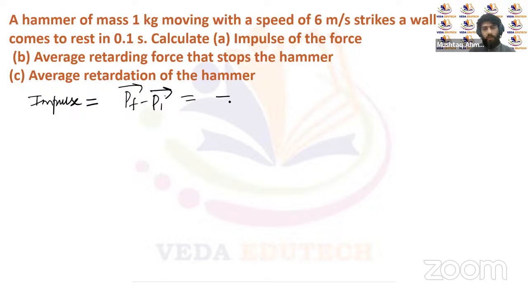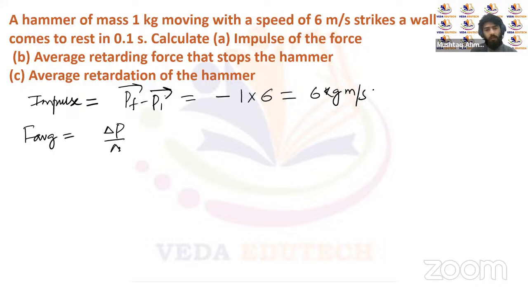So the initial momentum is 1, that's the mass of this hammer, multiplied with the speed, 6 meters per second. Or we can say the magnitude of this impulse is 6 kg meters per second. So this is the magnitude of impulse. So the average retarding force will be delta P over delta T, that's equal to 6 upon 0.1 second, which is equal to 60 newtons.